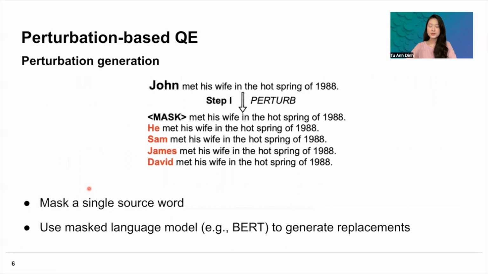And now we will go into more details of perturbation-based QE. The first step in our approach is perturbation generation, where we mask a single source word and then use a masked language model such as BERT to generate multiple different replacements. As you can see in the example here, we first mask the word John and then use some language masking model to generate different replacements such as he, Sam, James, or David.